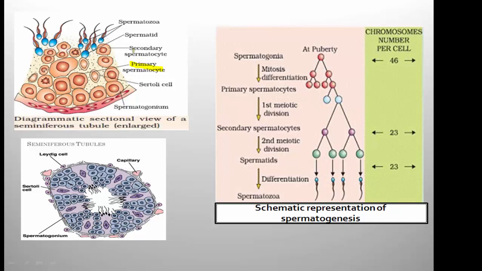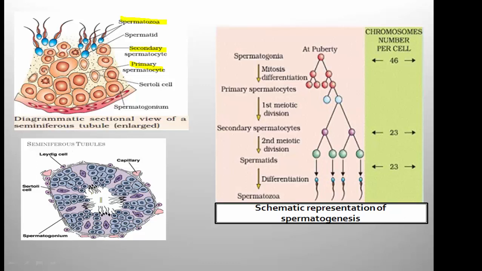The primary spermatocyte undergoes first meiotic division to produce the secondary spermatocyte. From the secondary spermatocyte, the spermatids are produced. Finally, they are transformed into spermatozoa.